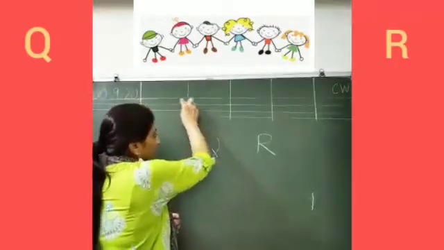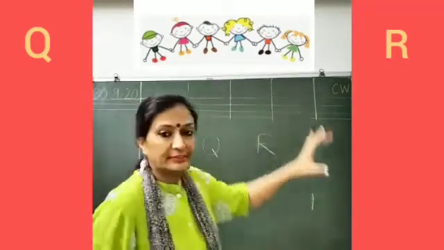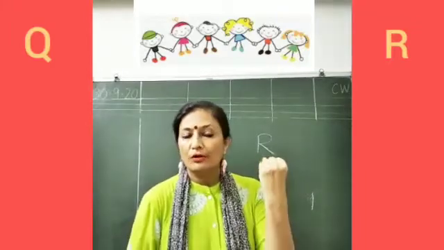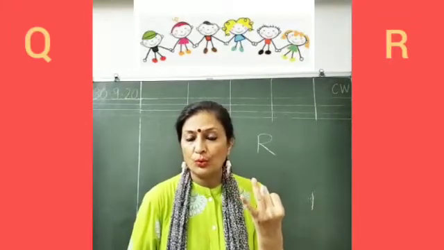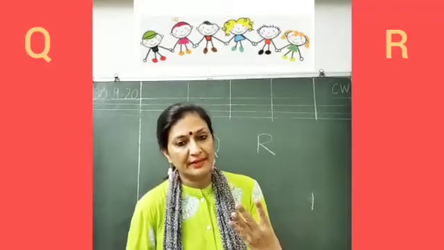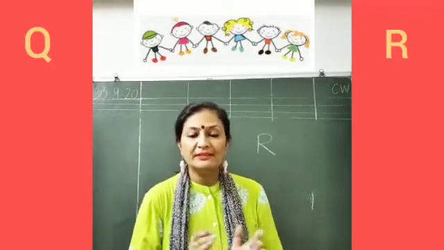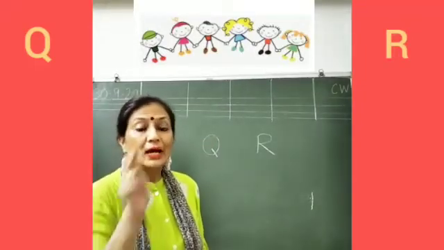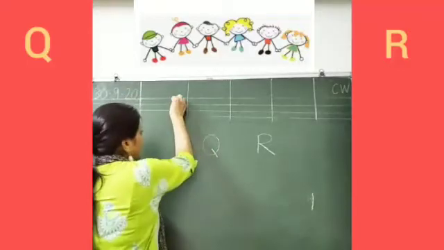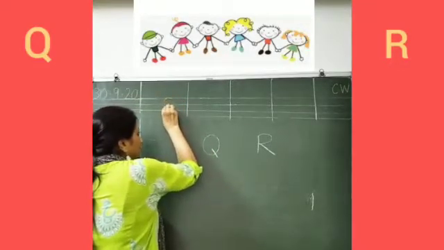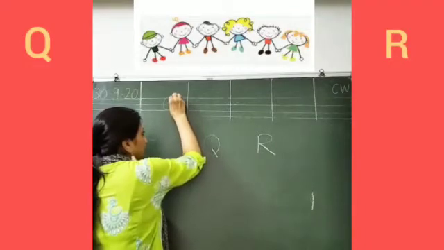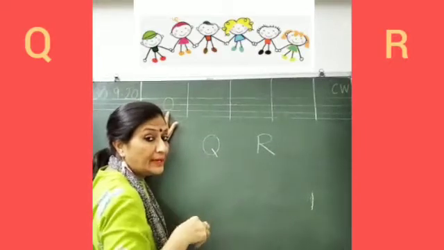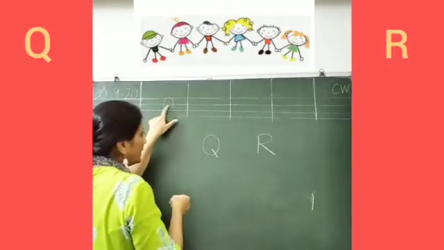As I have made 4 lines here on the blackboard, you will see 4 lines in your English notebook. First line is red, second line is blue, third line is also blue and the last line is red. We will write these letters in first 3 lines. As you all know, to make O, you can make O very easily. So you will make O like this. This is O. Now how we have to make this O into Q, you will see.